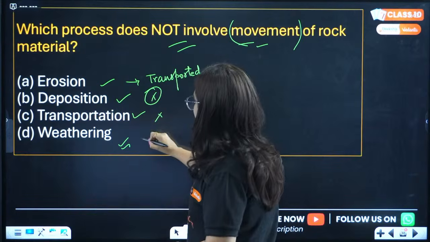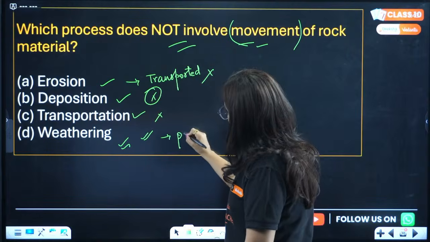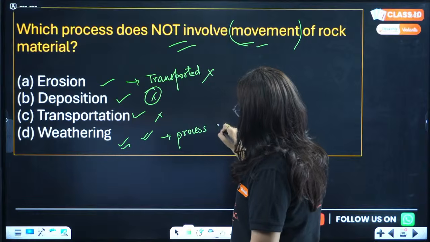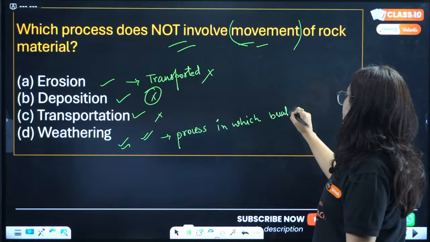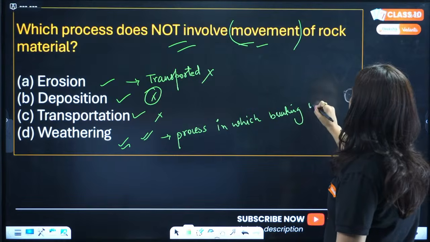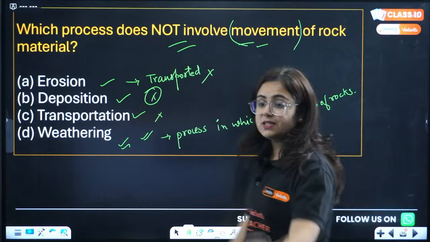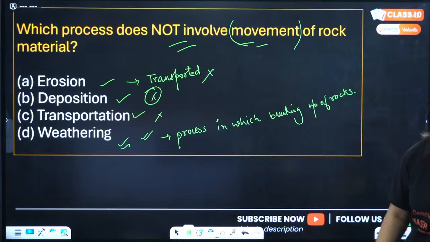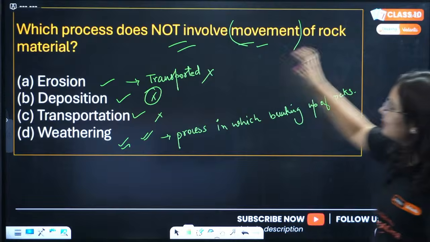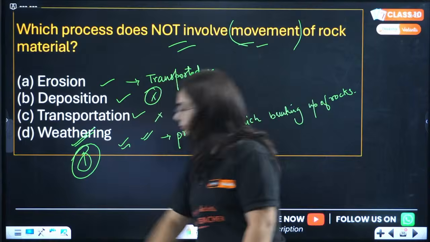So the correct option is weathering, because weathering is a process of breaking up of rocks at the same place without the movement of the rocks. Clear to all of you? So the correct answer to this question is D.